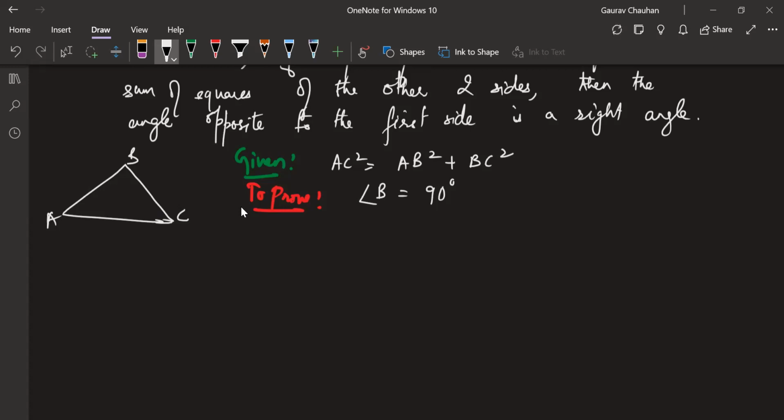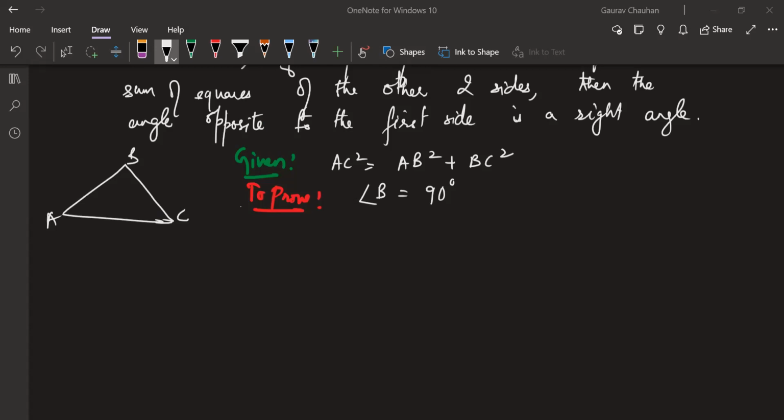Okay, we don't know whether angle B is equal to 90 or not. We have to prove that. So now what we are going to do is a very simple proof, very simple proof.